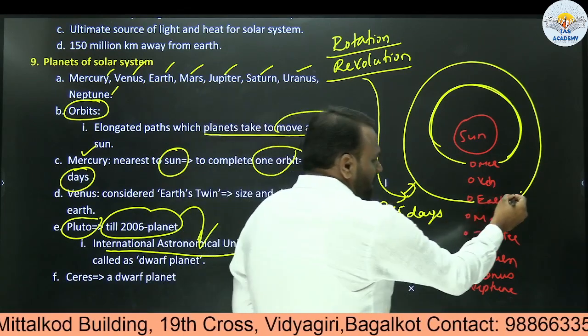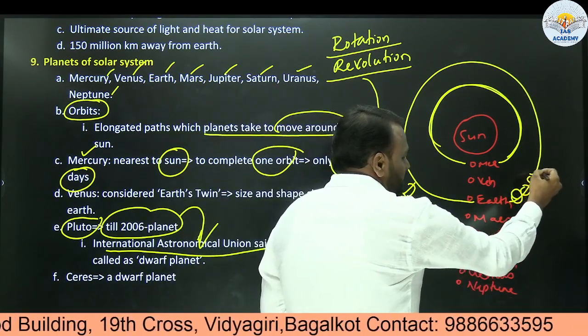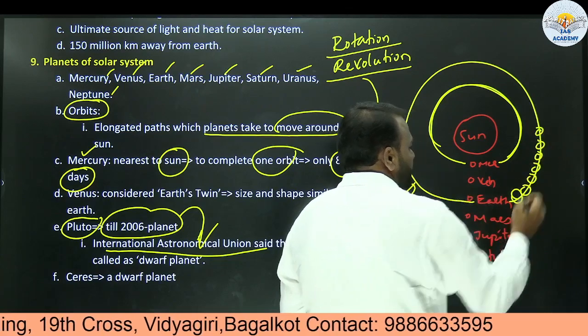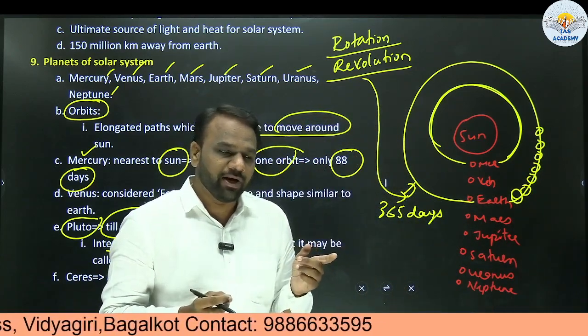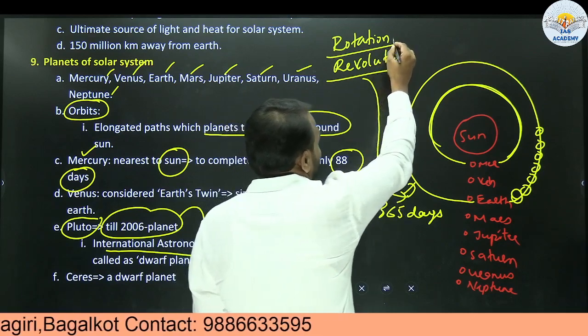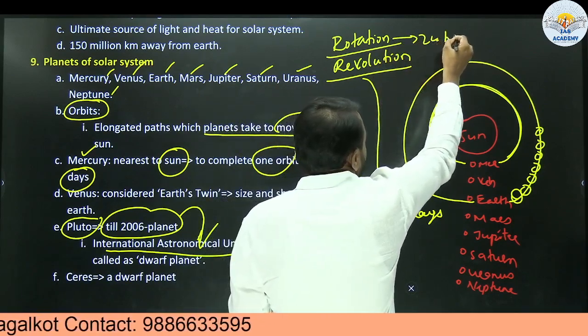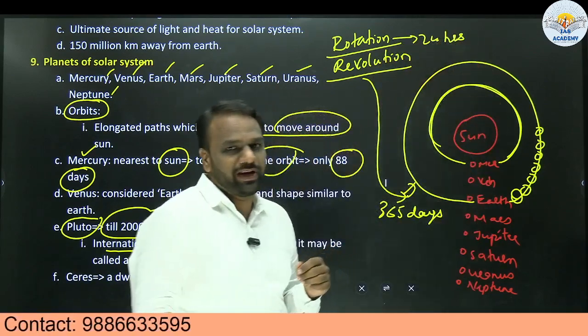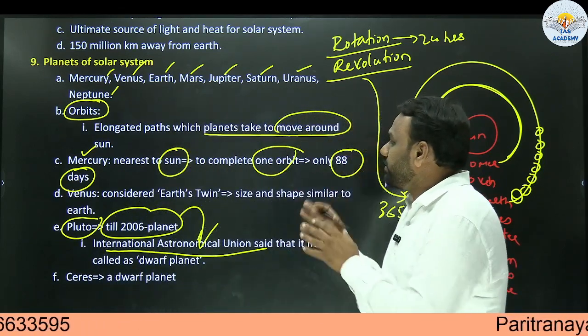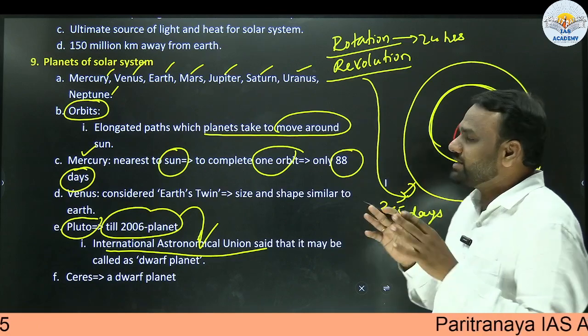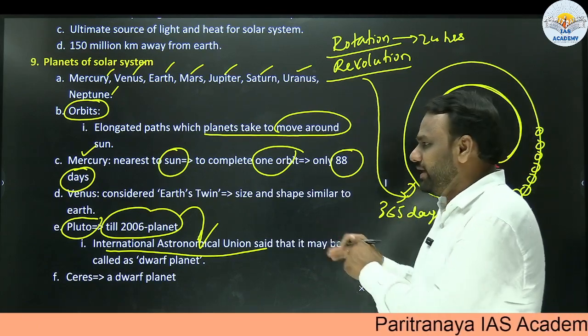Okay. So Earth continuously will be moving around its own axis, and in this fashion it will be making progress. We already know, to make one rotation, how much time Earth will take? Rotation takes 24 hours. So very important: the rotation period of Earth is 24 hours. When it comes to revolution time, it is approximately 365 days.